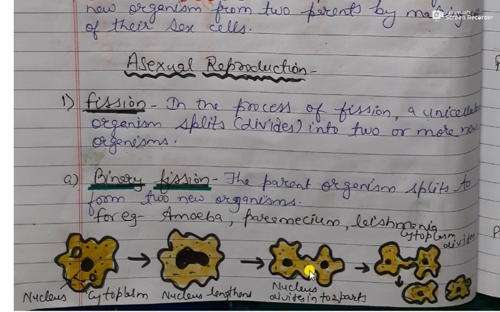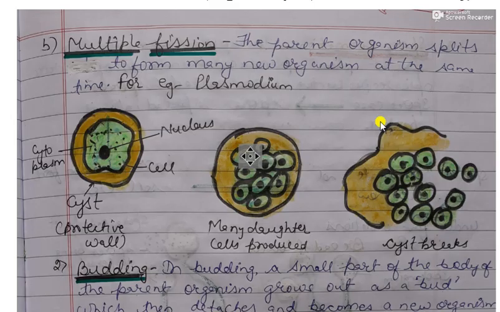Now after the division of nucleus, the cytoplasm will start lengthening in size. This is cytoplasm which is lengthening in size. Now cytoplasm will also divide. So from one parent two new organisms are forming. So this is an example of binary fission.